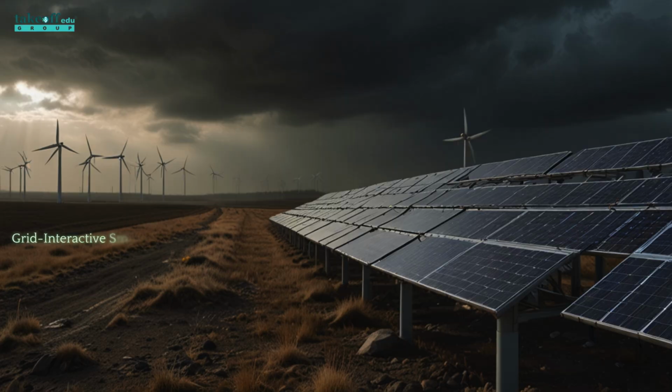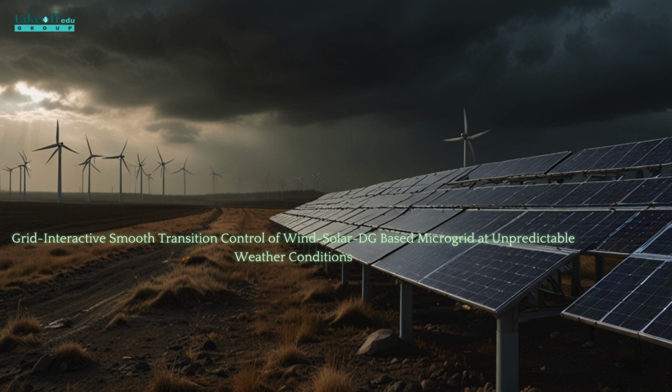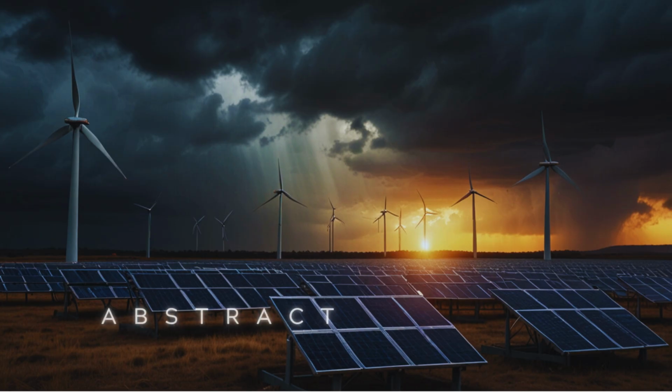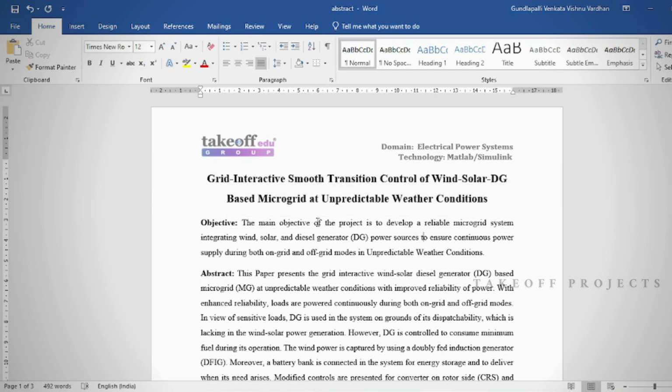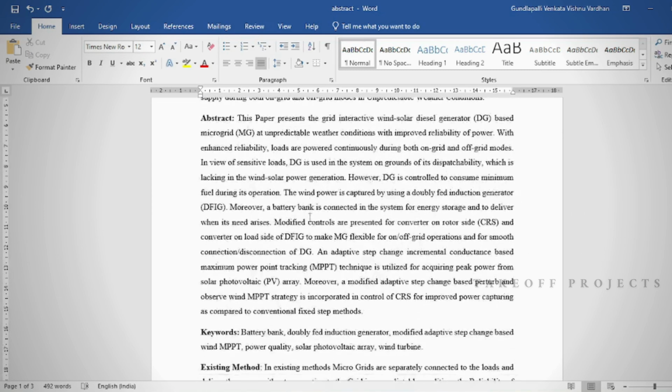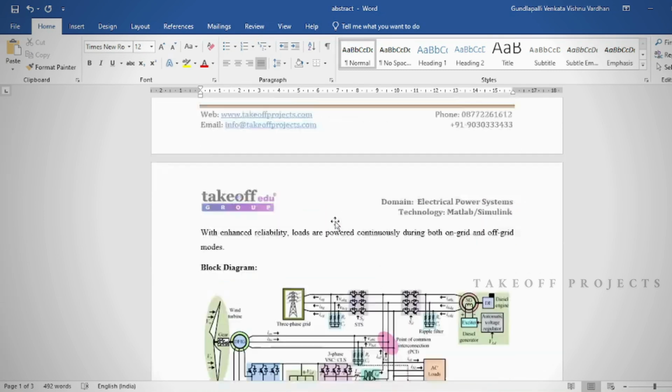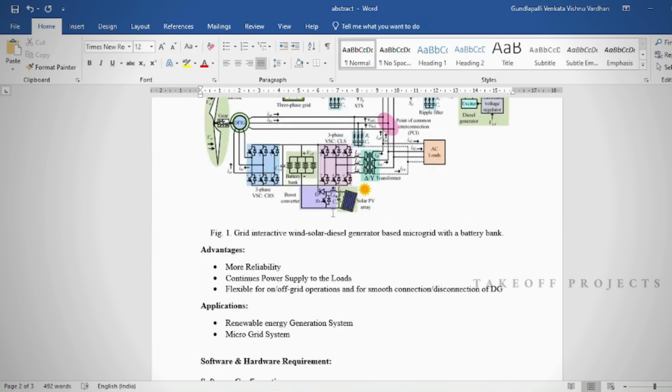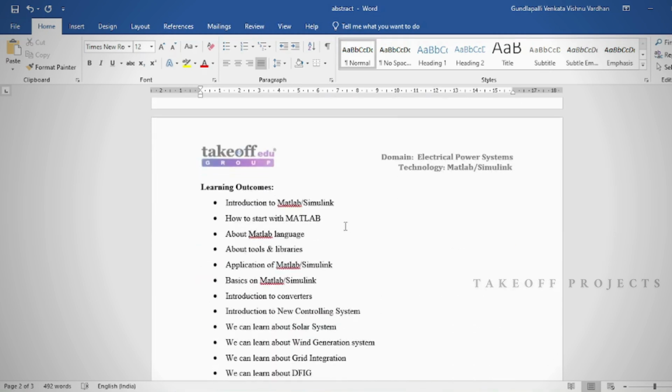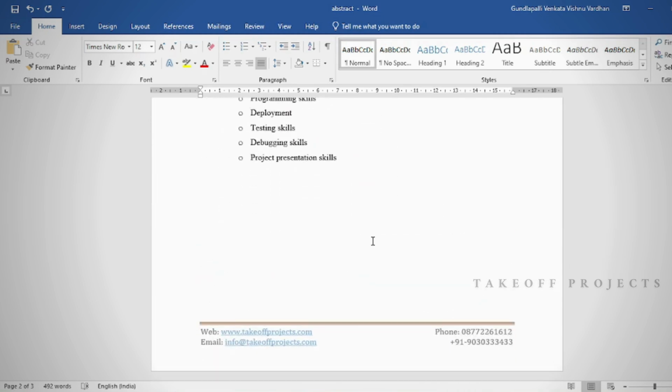Grid Interactive smooth transition control of wind solar DG-based microgrid at unpredictable weather conditions. Abstract. In this project, we aim to develop a reliable microgrid system integrating wind, solar, and diesel generator power sources to ensure continuous power supply during both on-grid and off-grid modes in unpredictable weather conditions.